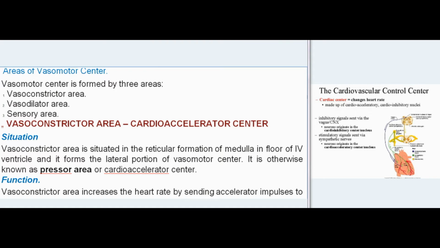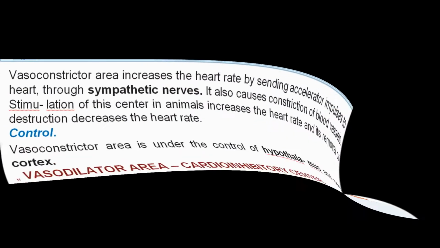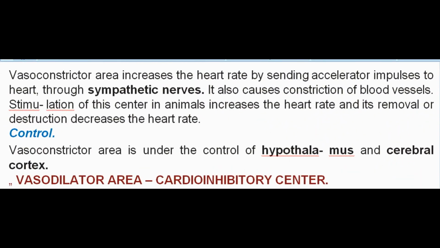Function. Vasoconstrictor area increases the heart rate by sending accelerator impulses to heart, through sympathetic nerves. It also causes constriction of blood vessels. Stimulation of the center in animals increases the heart rate, and its removal or destruction decreases the heart rate. Control. Vasoconstrictor area is under the control of hypothalamus and cerebral cortex.